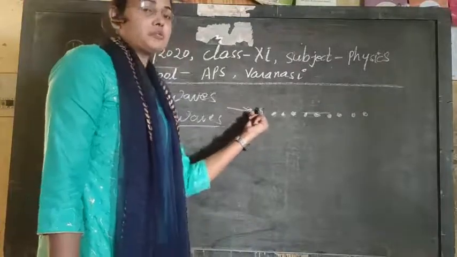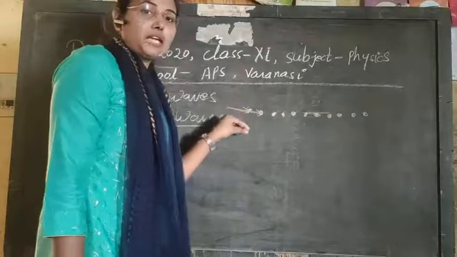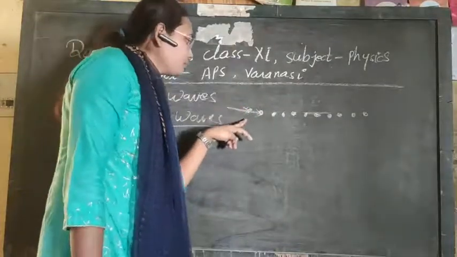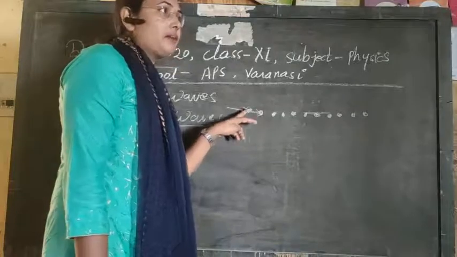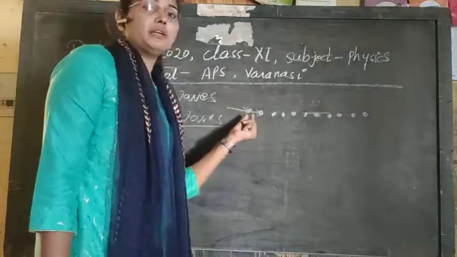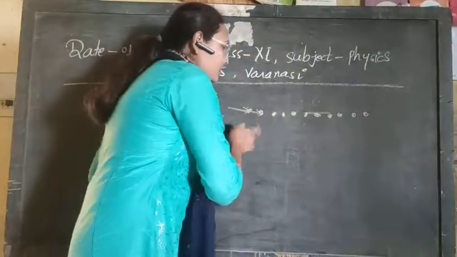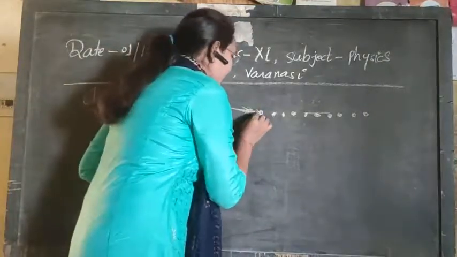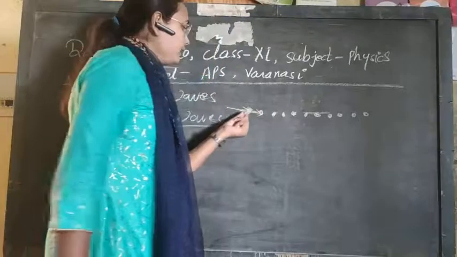So due to displacement, a restoring force will try to bring the particle back to its equilibrium position, and in that way an oscillatory system will be developed. So due to oscillation, this particle will start to vibrate about its mean position, its equilibrium position, as it was in the initial condition.